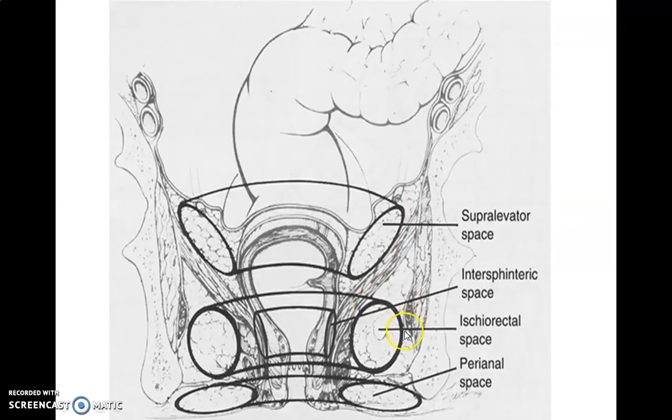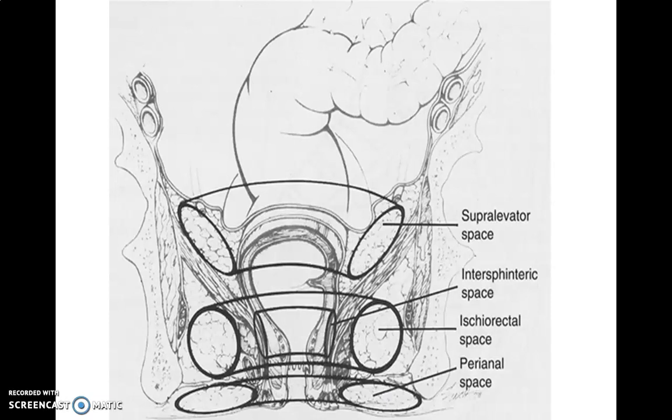Now we will see the important spaces which are surrounding the anal canal. These are the intersphincteric space, ischiorectal space and perianal space. The ischiorectal space lies on each side of the anal canal and is filled with fat. This is the perianal space. The perianal space surrounds the anal canal.